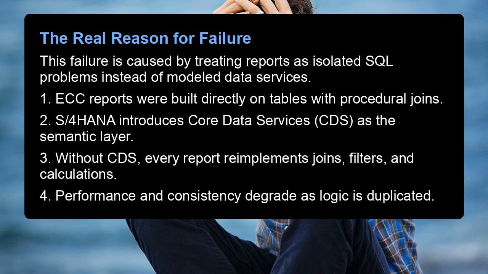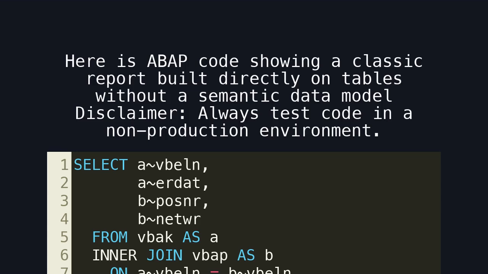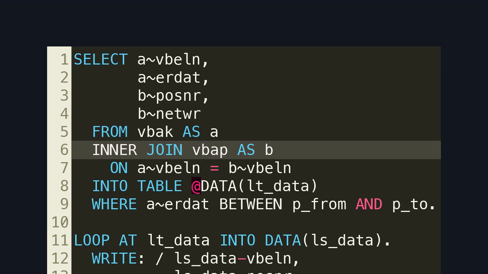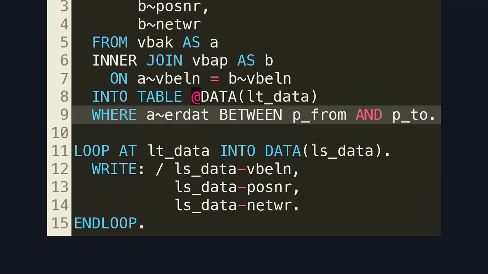Performance and consistency degrade as logic is duplicated. Here is a BAP code showing a classic report built directly on tables without a semantic data model. Disclaimer: always test code in a non-production environment. Here is the procedural join embedded inside the report. Every report that needs sales data must repeat this logic. This filter is applied at runtime, but there is no reusable semantic definition for what constitutes a valid reporting period.